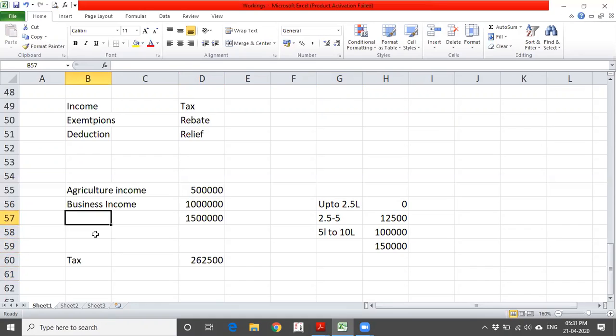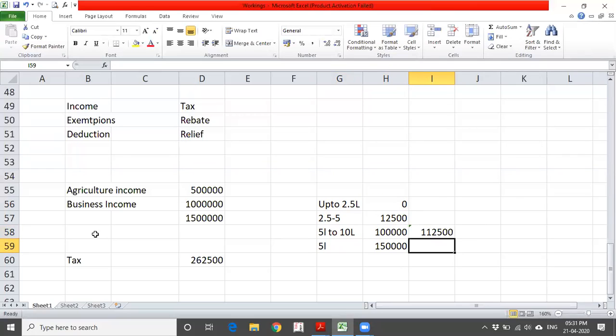Now let us assume only business income is there. If it is totally exempt, it is only 10 lakhs. What will be the taxable? We are going to deal only with this amount. So there is a 30% slab, that is the remaining 5 lakhs above 10 lakhs.